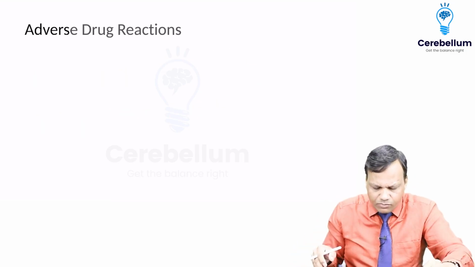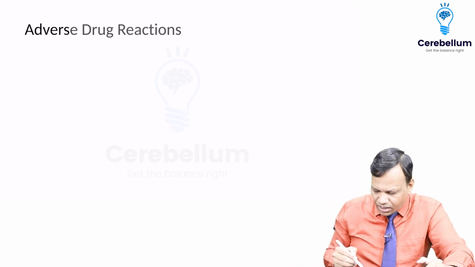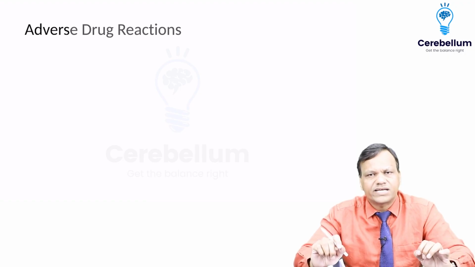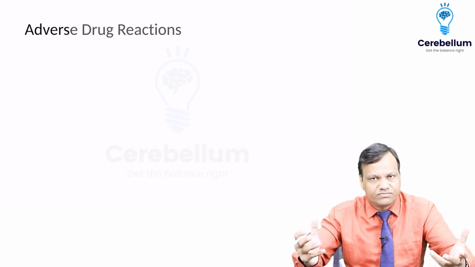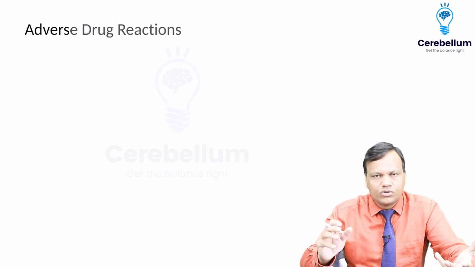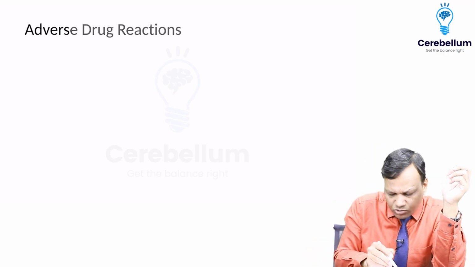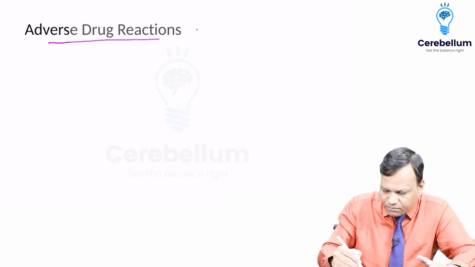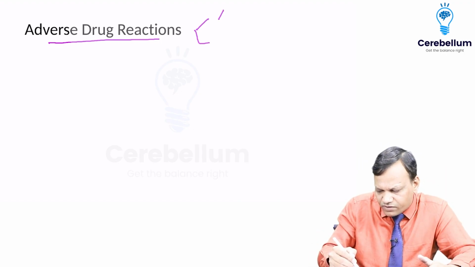Okay. Now we will move to our next topic, which is adverse drug reactions. Now adverse drug reaction is anything adverse caused by a drug. So the basic important thing to remember here is that you need to remember two terminologies. One is adverse event, second is adverse drug reaction.